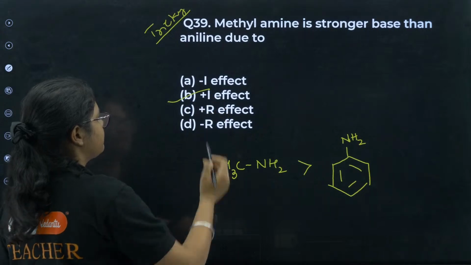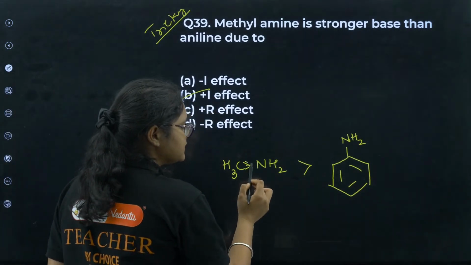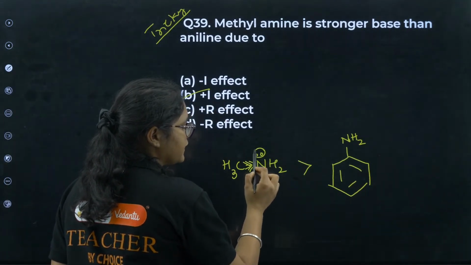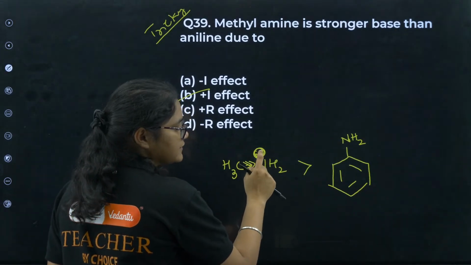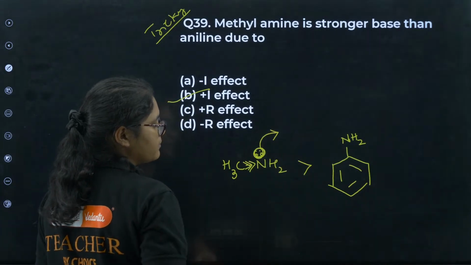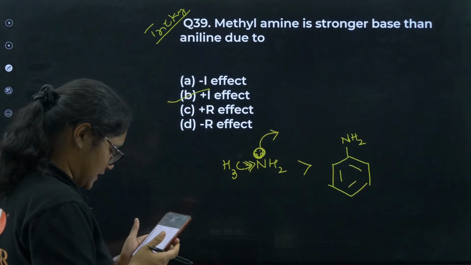Yes, plus I effect. Okay, so methylamine has plus I effect, so it donates electrons. I can say the electron density of nitrogen increases here, so that is why it can donate electrons better. So that is why it is plus I effect.